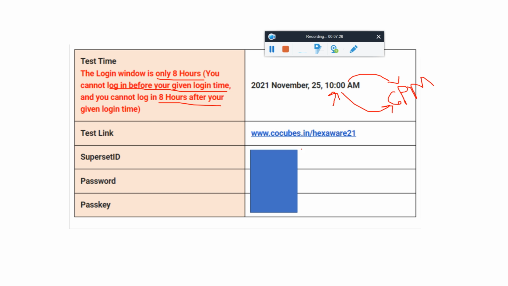Yes, here's the test link. This test link is the same for all. Okay, maybe if you are 2022, then it will be mentioned 2022. Okay, super ID and password and passkey. Please don't share this mail screenshot in the Telegram group.